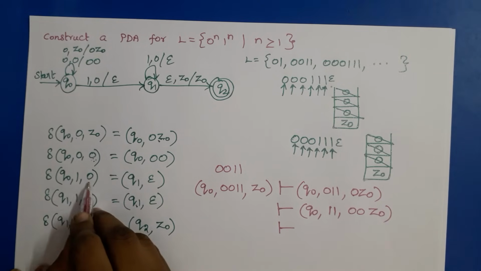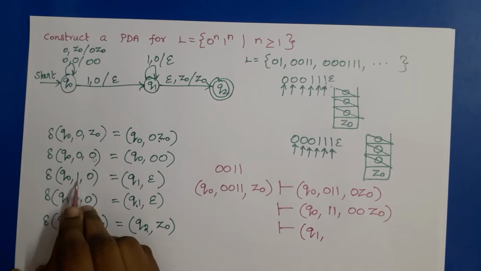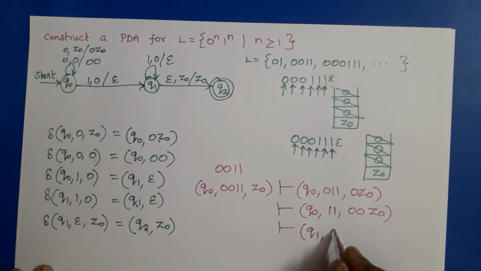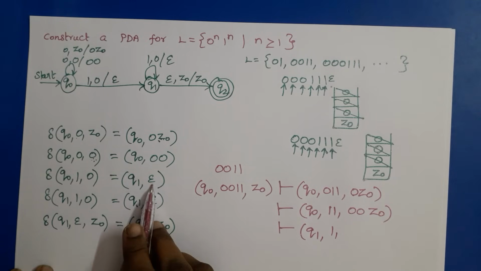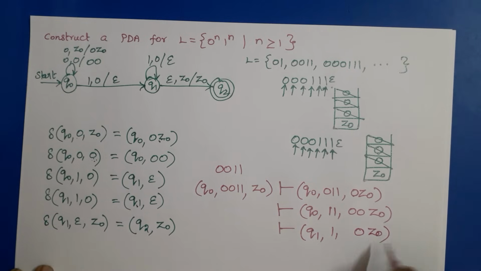Q0, 1, 0 means the next state is Q1. 1 is given here, that is the input symbol. So remove 1 from the input string, and the top of the stack 0 is replaced by epsilon. Epsilon means don't write anything, just remove this 0. So the pop of the stack is performed.